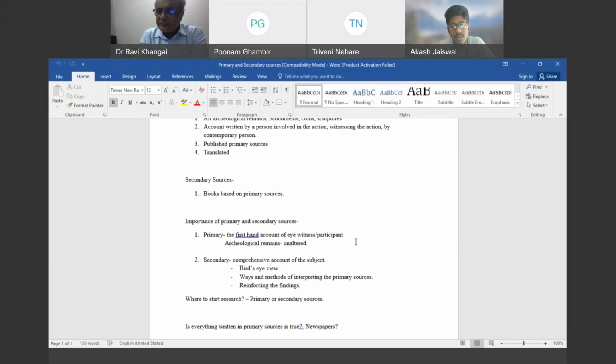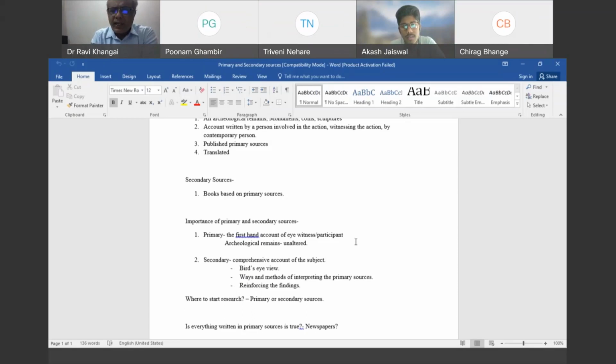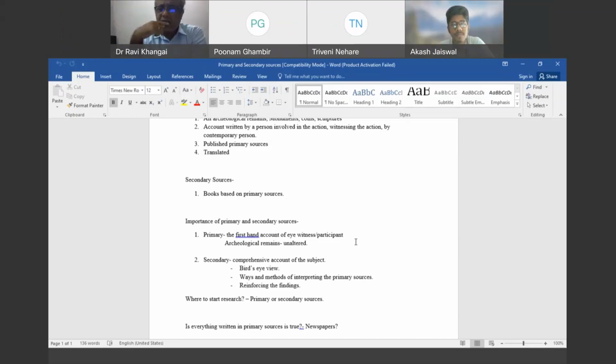You will understand how experts interpret the primary source, and at the same time, whatever findings you are trying to take out from your study of the primary source will get reinforced because somebody has already worked in a similar direction. Now, everything is written in the primary source. Can we take it for granted? Can we take it as 100% fact?